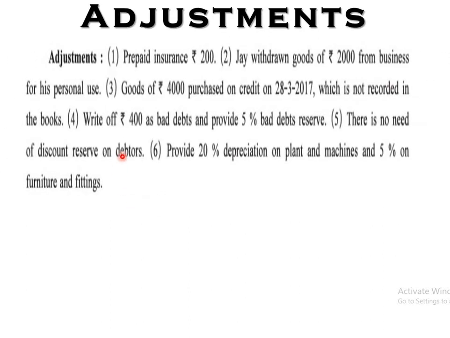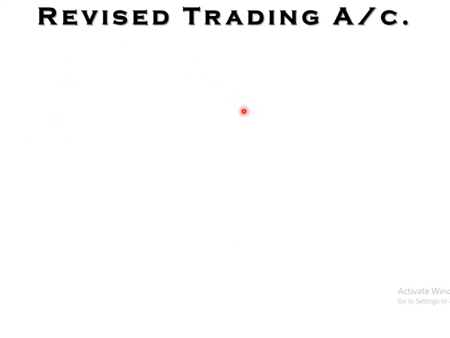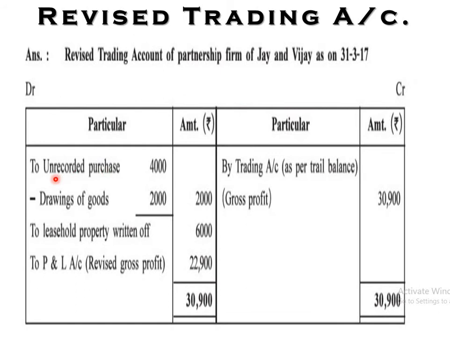Third one, goods of rupees 4000 purchased on credit, right, on 28th of March 2017. That means before the ending of the year, which is not recorded in the books. So goods purchased on credit, not recorded, that means it is our liability. So first of all, trading account, here we have to give the entry, yes, here unrecorded purchase.